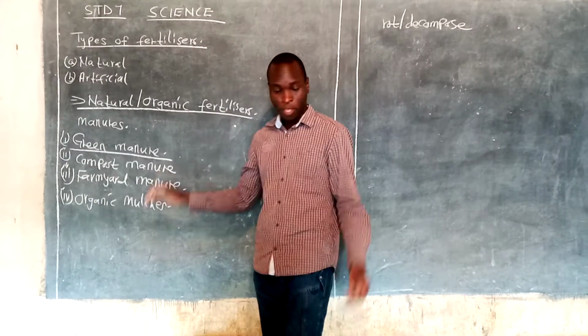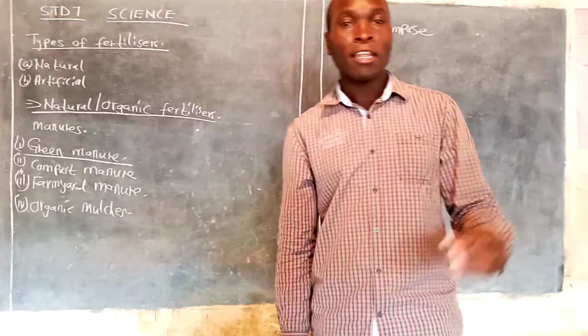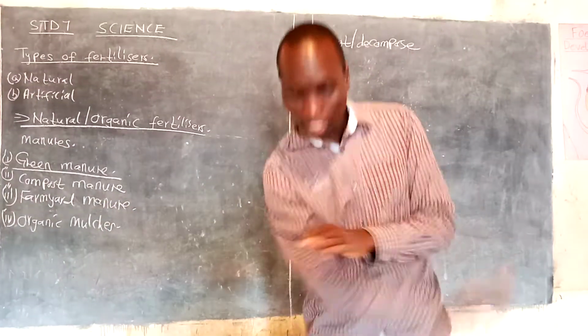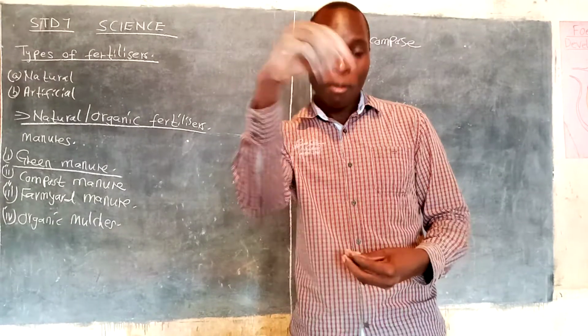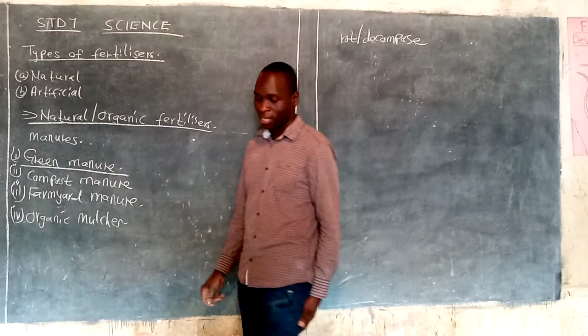Very simple. You plant some crops in your shamba. Then, as they are about to flower, you cut them down, chop them into small pieces, and bury them in the ground. That's how green manure is made.